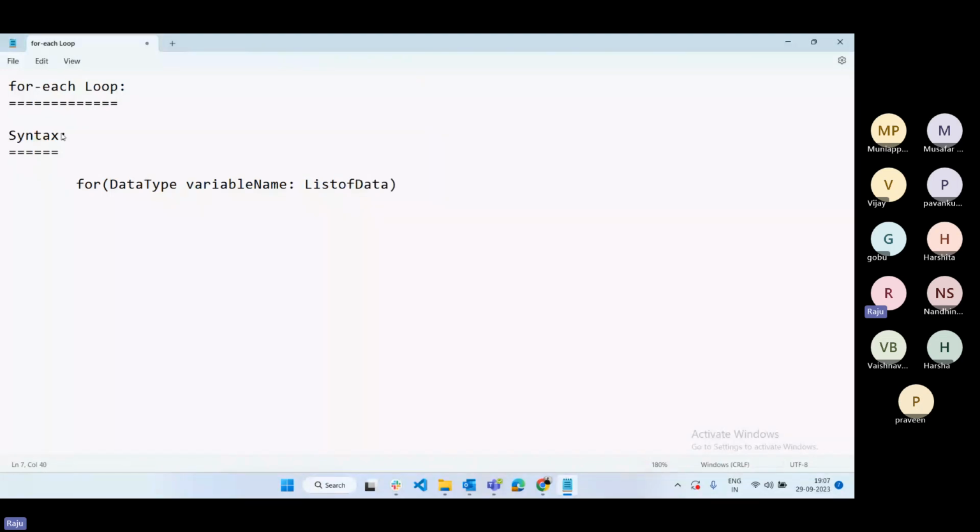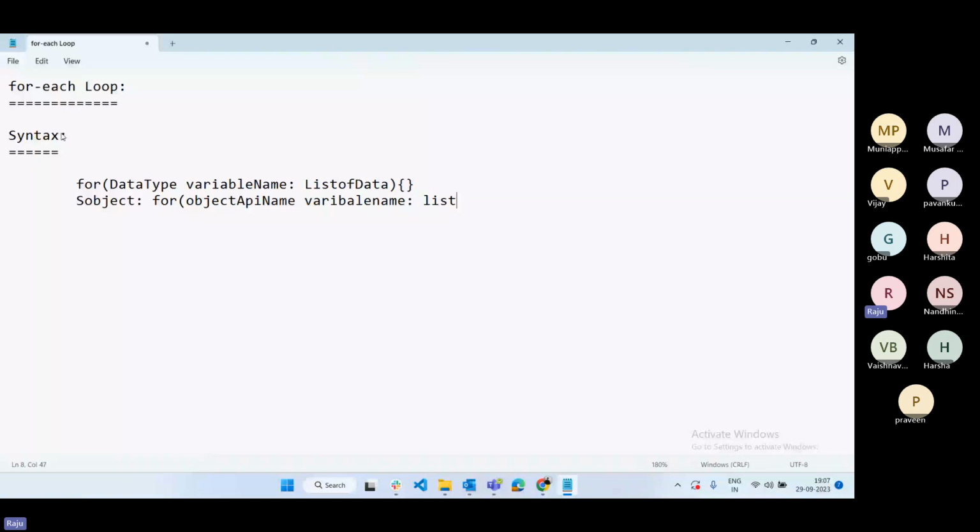This is the for each loop syntax. If it is an sObject, for, the object API name, always we have to refer to the API name, then the variable name, and the list of data. Okay, so this is for an sObject.